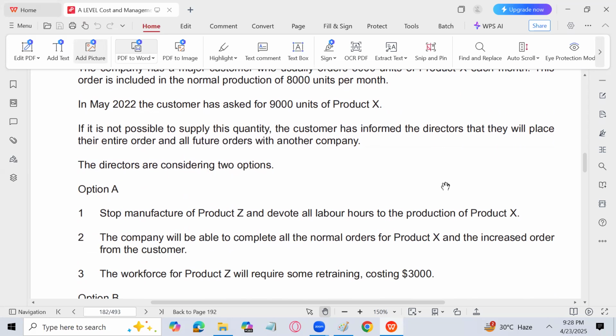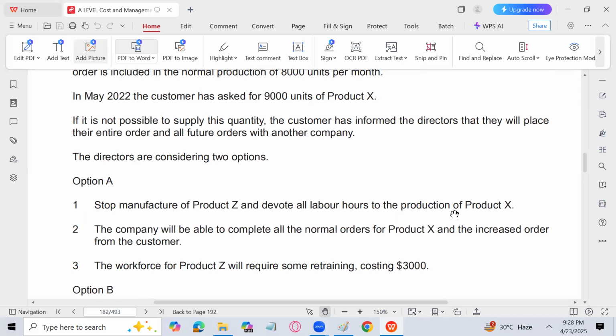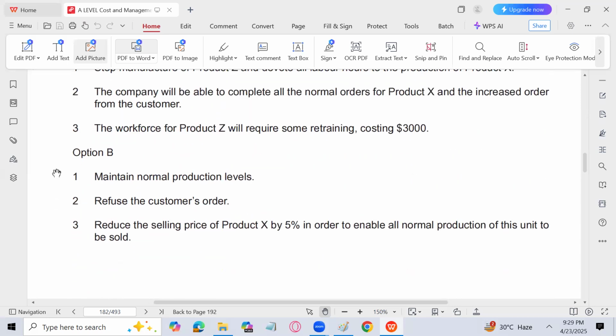By doing this, we are able to achieve our target. It means that the normal order for product X will also be achieved and the increased order of that particular customer will also be achieved. The workforce for product Z will require some retraining costing 3,000. So fixed cost will increase by 3,000 because they will need some retraining.